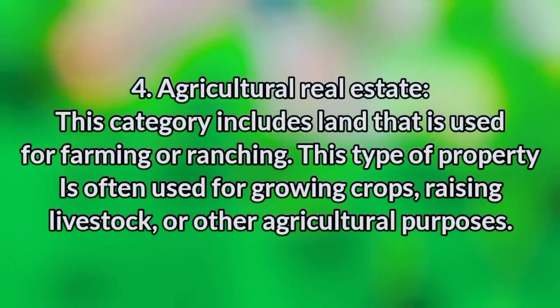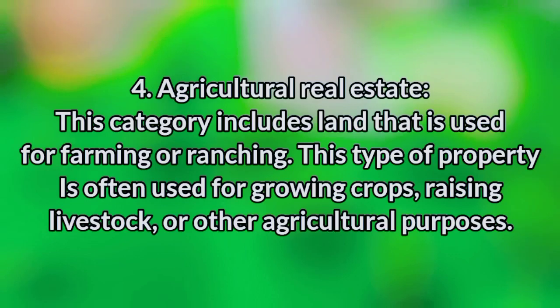4. Agricultural real estate. This category includes land that is used for farming or ranching. This type of property is often used for growing crops, raising livestock, or other agricultural purposes.